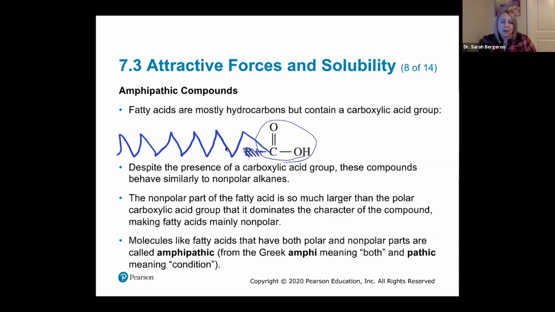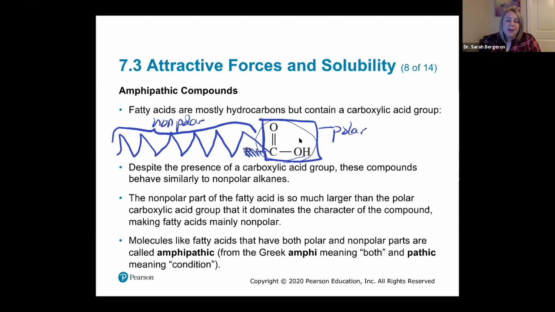And so the larger portion of the molecule is going to determine the overall character of the compound. And so it makes fatty acids behave like they are nonpolar. But really, they have two. They have a nonpolar region and they have a polar region. So let me write that down. Nonpolar is all of this. And then this here is polar.